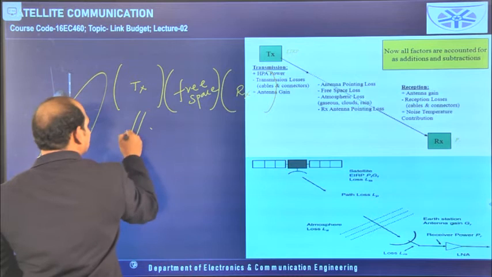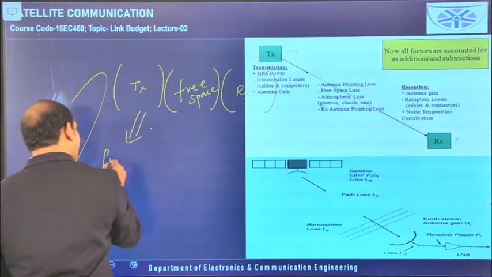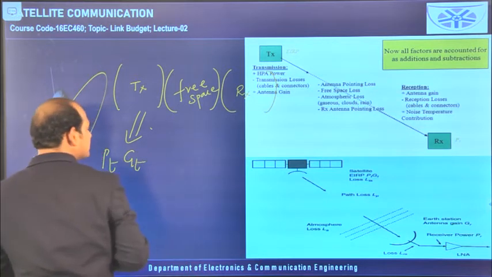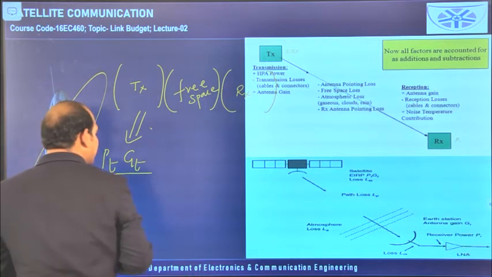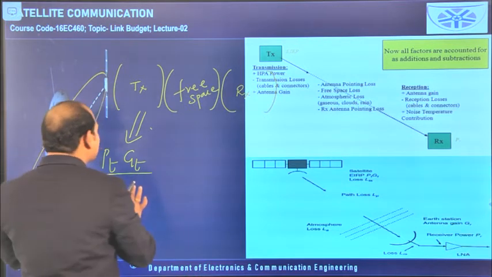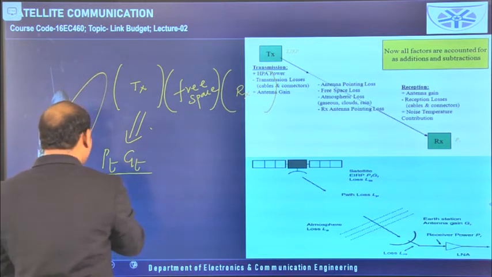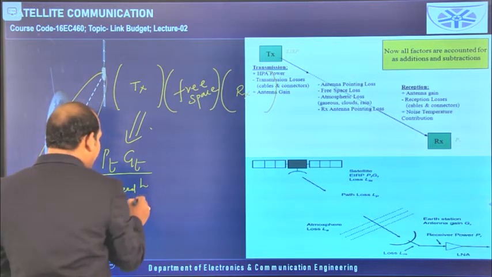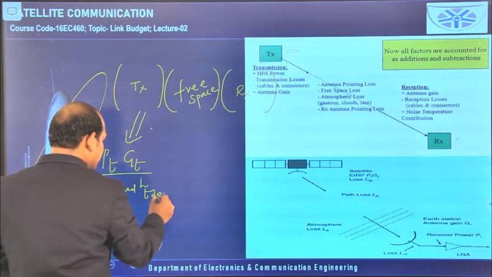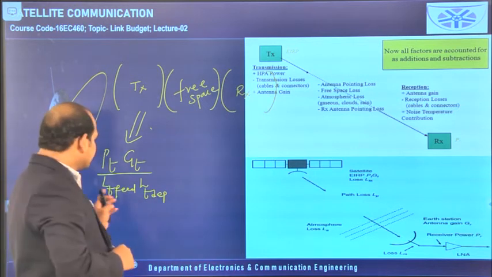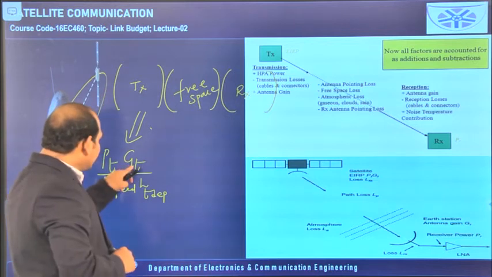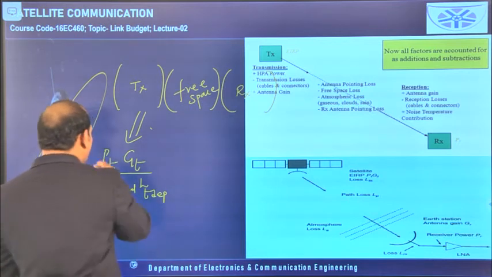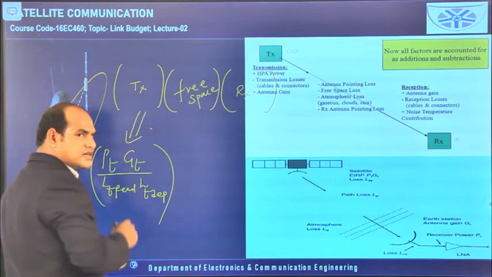So at the transmitter level, what is happening? PT is starting from here. Because of the transmitting antenna, it is multiplied with GT, and the losses at the transmitter level, those I am writing here only. The losses available at the transmitter level, first one I can take feeder losses, next one I will take depointing nature of the transmitting antenna. These two are losses only, that is why I have written them in the denominator. But because of GT, the power is multiplied, it will be gained, that means PT should be written in the numerator. So this is what is happening at the transmitter level.